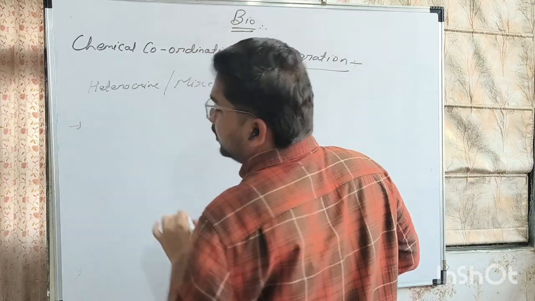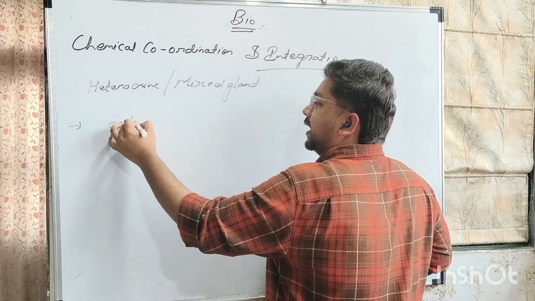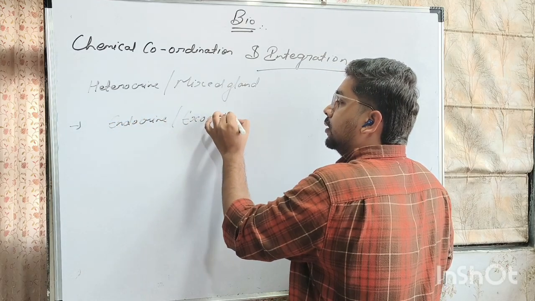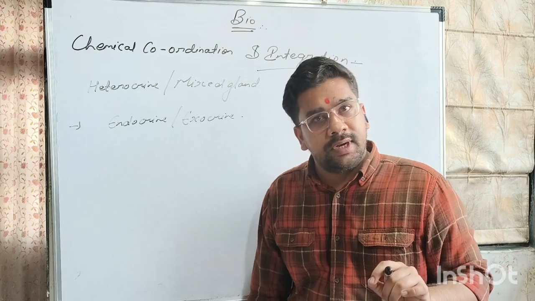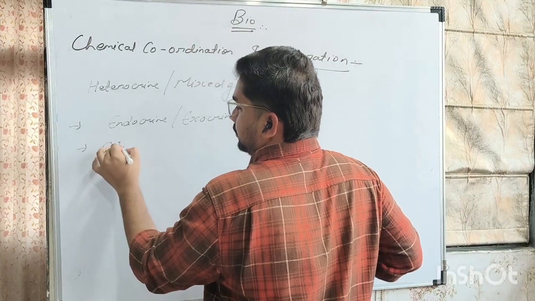Now what does mixed gland mean? Mixed gland means it acts as endocrine and it will also act as exocrine. So it is going to act as endocrine gland and exocrine gland depending on the situation.